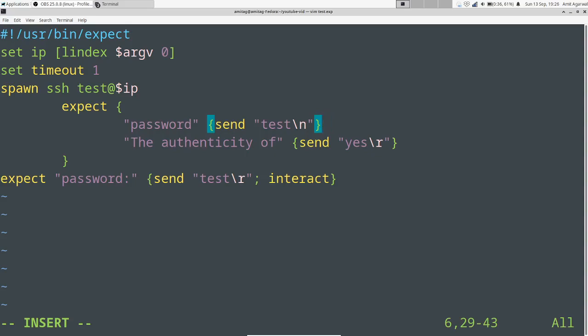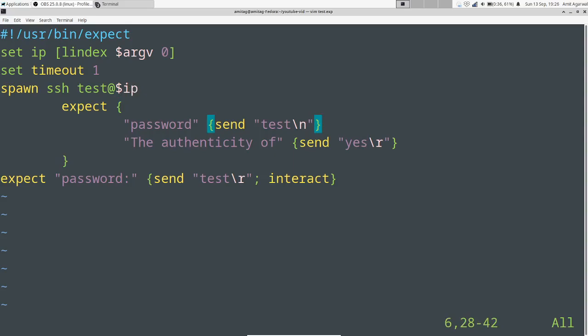So I can do something like this as well for my expect command, where it means that I am expecting either of these two. It's like a switch case statement in Bash or any other programming language. So if it sees password, it will send test. If it sees the authenticity of, then it will send yes. Now, this is a single step operation, meaning it will only expect it once and not twice.